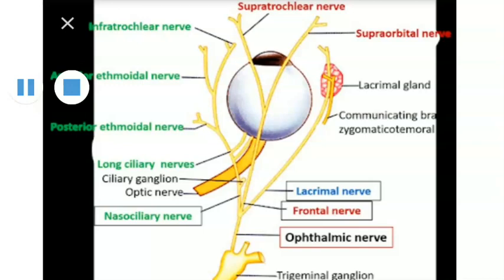Okay, so frontal, nasociliary and lacrimal are the branches of the ophthalmic nerve. It is purely sensory. So maxillary and ophthalmic are purely sensory, but the mandibular nerve is a mixed nerve. It has sensory as well as motor innervation. Okay, thank you.